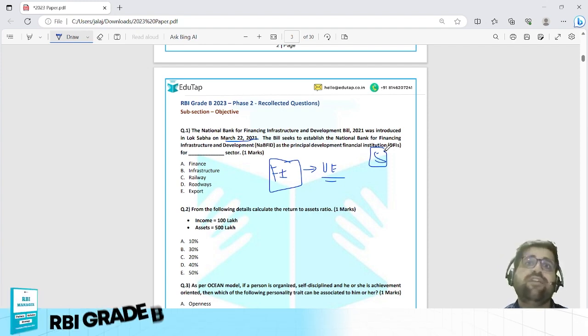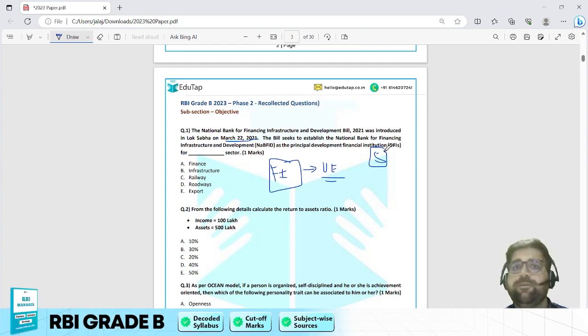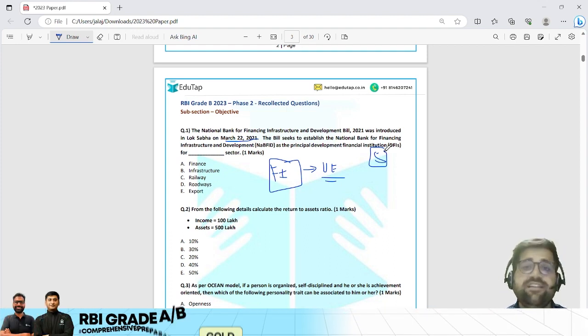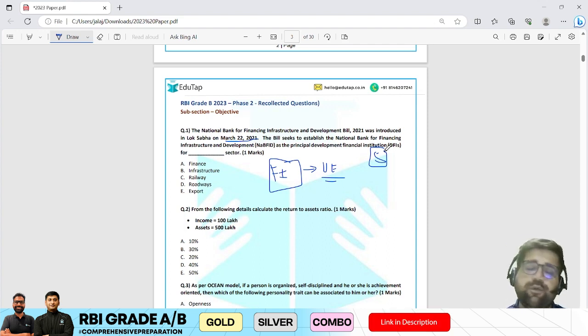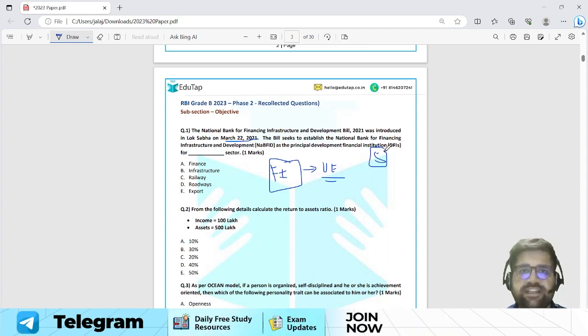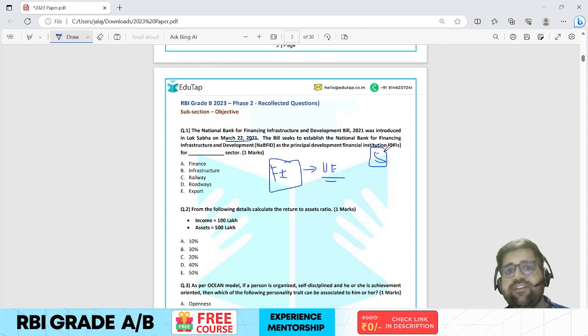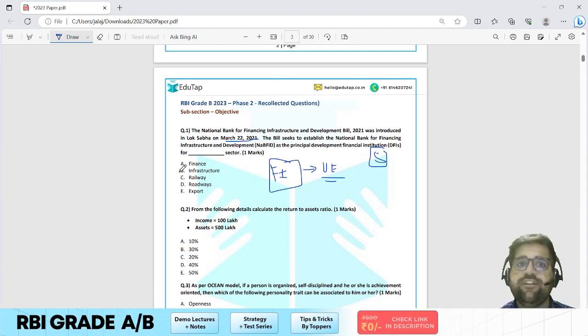We have NABARD, which looks after agriculture and rural development. We have SIDBI, which looks after the MSME sector. We have Exim Bank, which looks after exports and imports. And then we have NHB, which looks after housing sector needs. In the same manner, now we have NaBFID as well. NaBFID stands for National Bank for Financing Infrastructure and Development. So which sector is it looking after? It is the infrastructure sector.